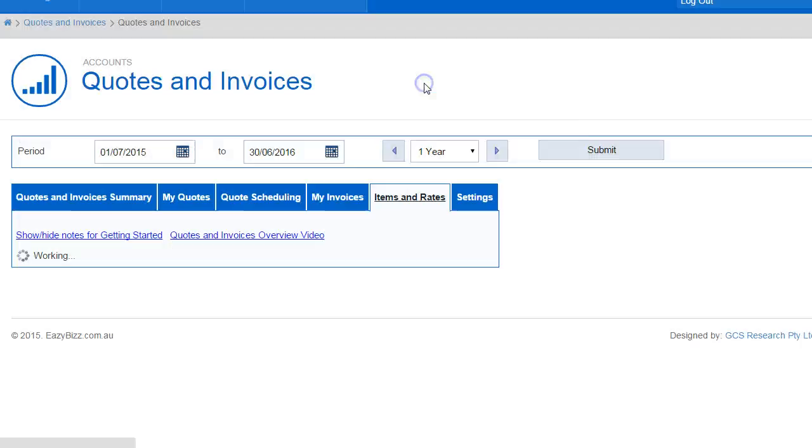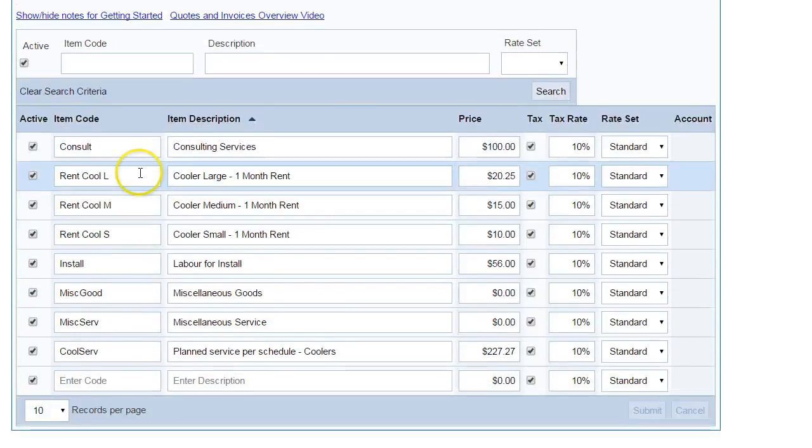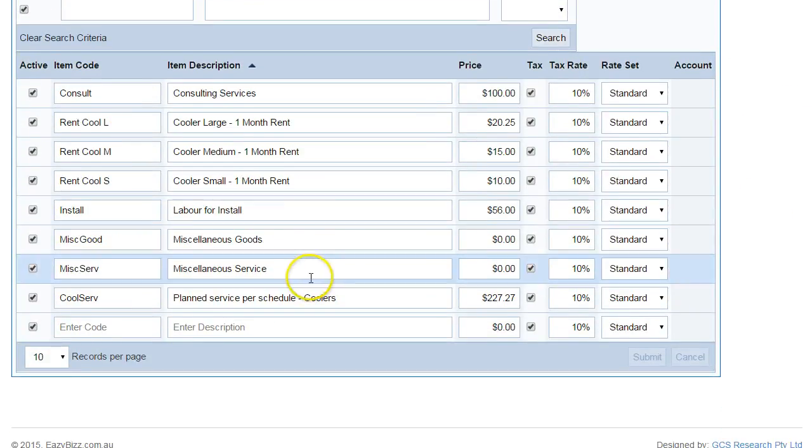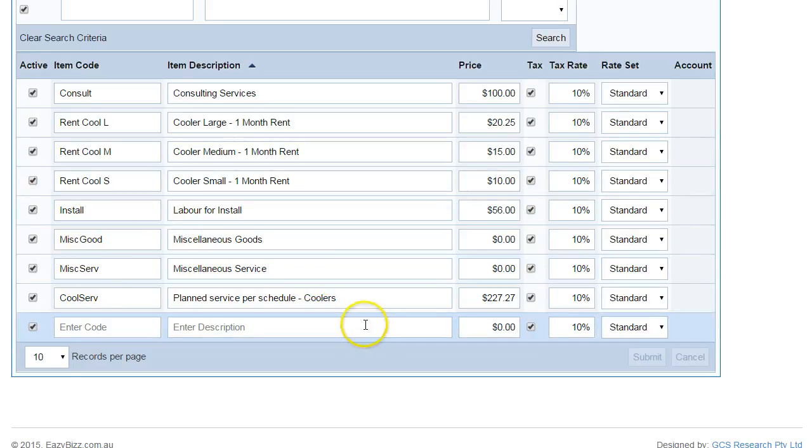The Items and Rates section allows you to nominate items to be put in the items list that we covered previously. This is separate to the Inventory section. A new item can be simply entered into the system by putting the details in the respective fields and clicking the Submit button.